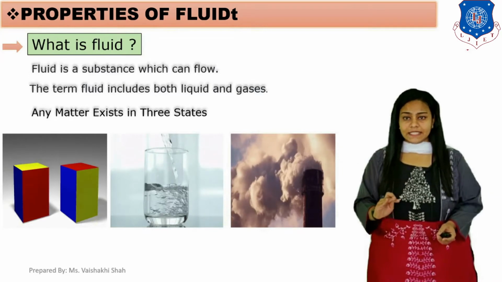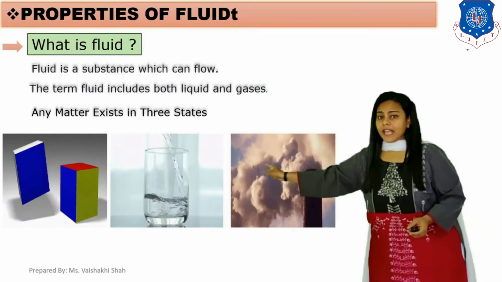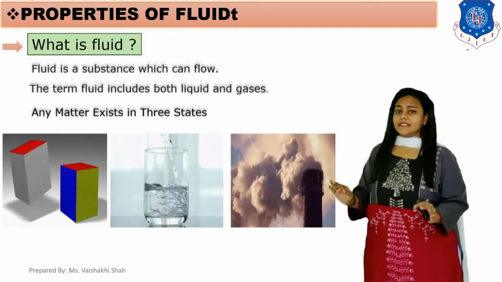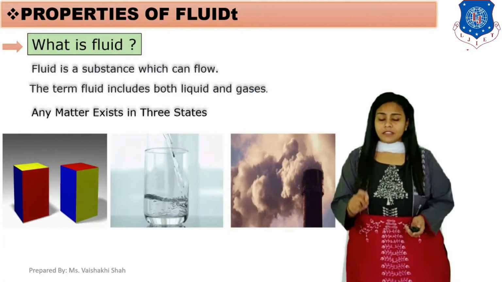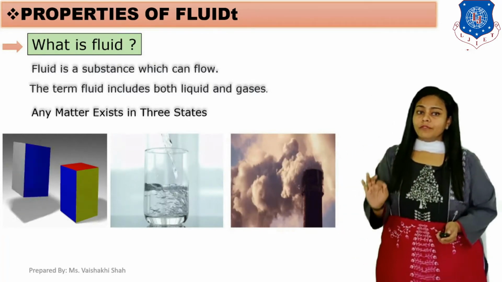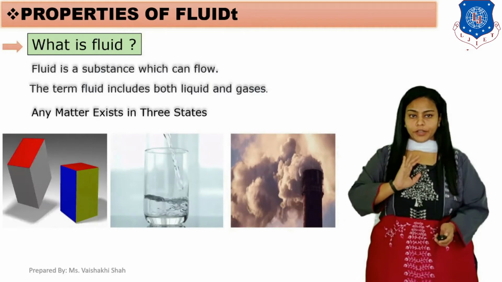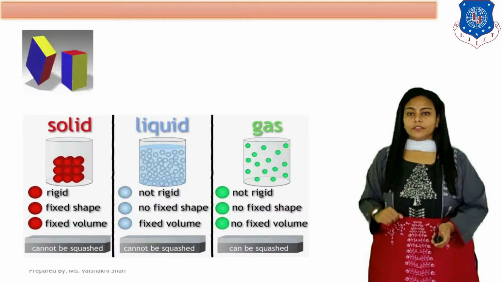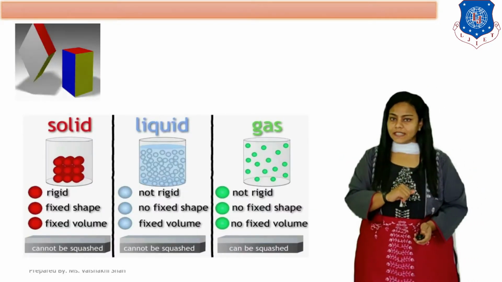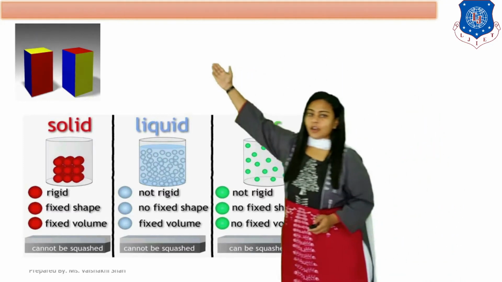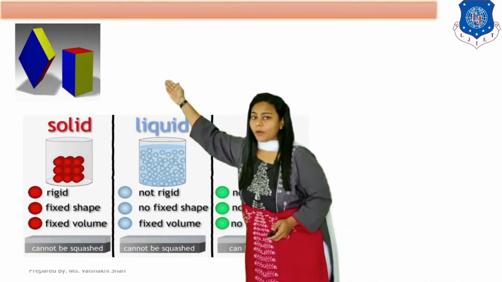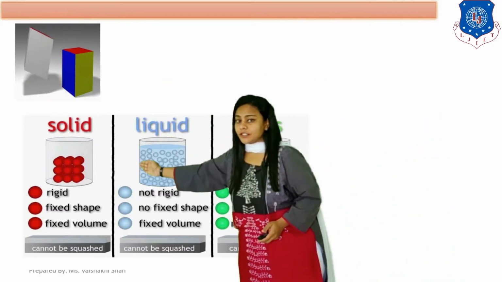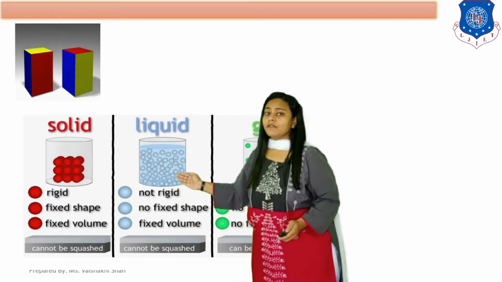Technically we consider liquid and gases as fluid because they can move from one point to another point. Solid is a rigid body. It has a fixed shape and fixed volume.